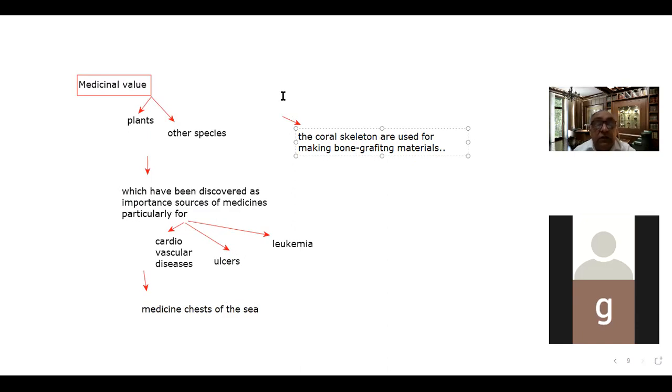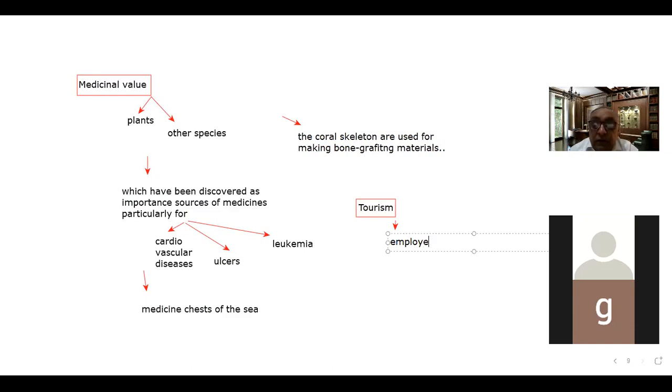And the next importance of the corals is tourism. Corals are an important source of tourism, which is a billions-of-dollars industry, and it provides employment to thousands of people.